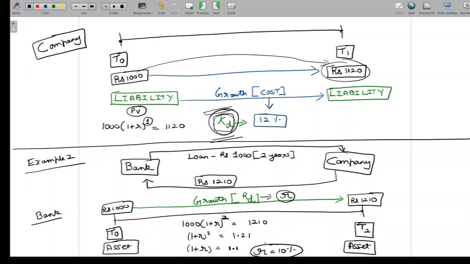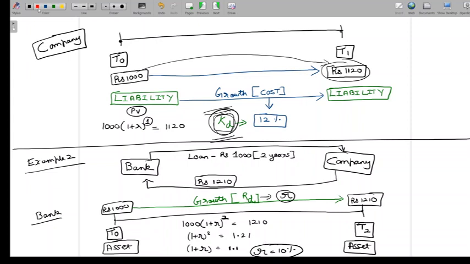So what I understand from this example is the bank, which has invested 1,000 rupees by way of extending a loan to the company, has a return on investment, to be more specific, a return on debt investment of 10%. But it's important to understand here that this 10% is per annum. This is 10% per annum.